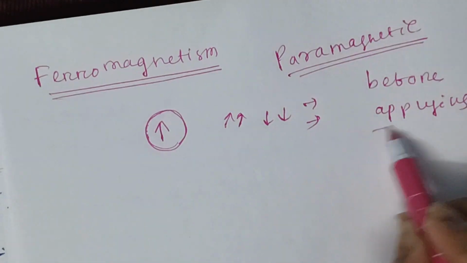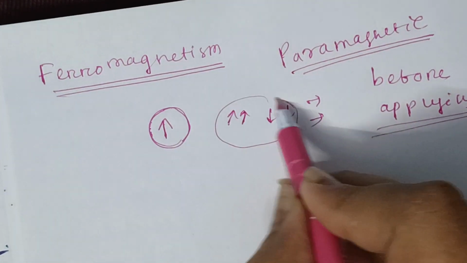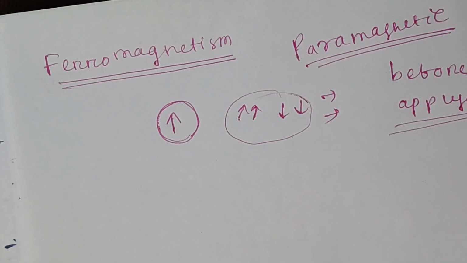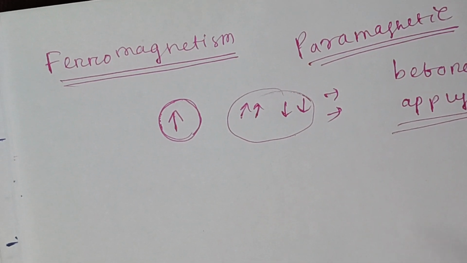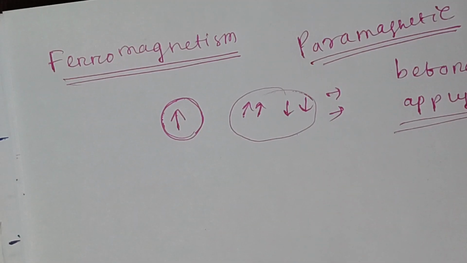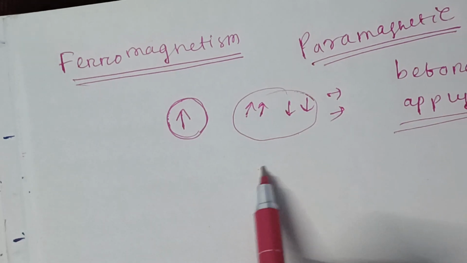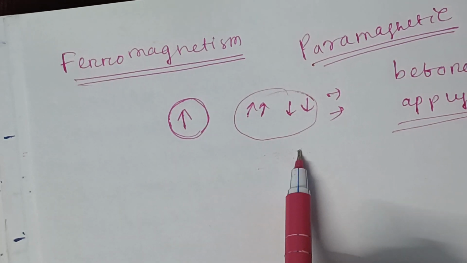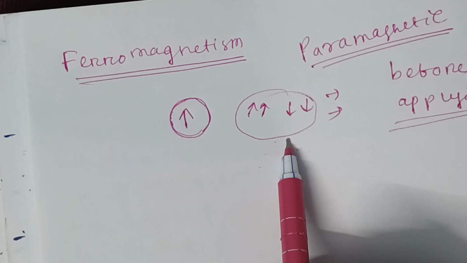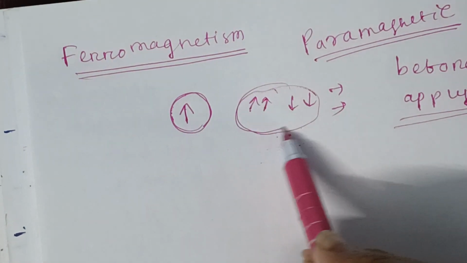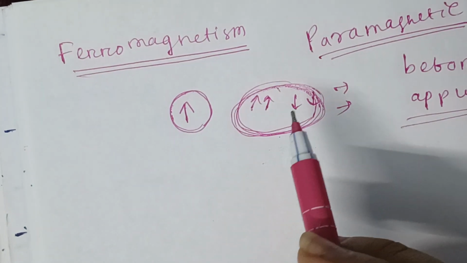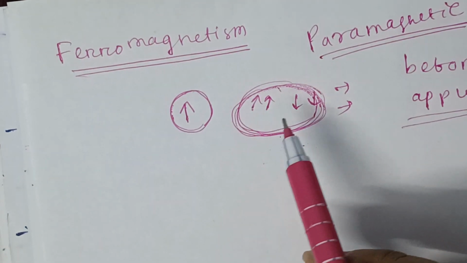Before applying the field, the spins, or magnetic dipole moments, are randomly oriented. This degree of randomness increases with temperature, so as we increase the temperature, the randomness of the spins increases gradually.